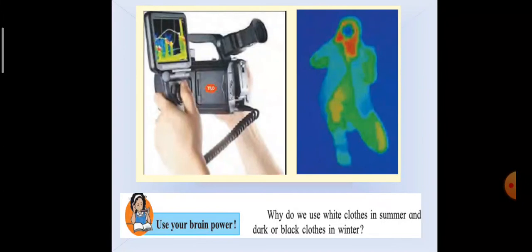Next, we had studied convection. Convection is the process by which heat is transferred in liquids and gases from the hotter part to the colder part. We had done an activity also to understand this. So in convection, the transfer of energy is in a liquid or gas.